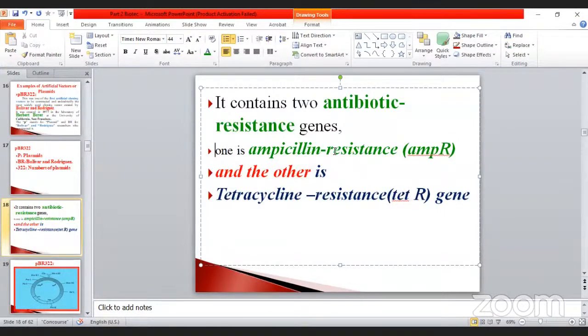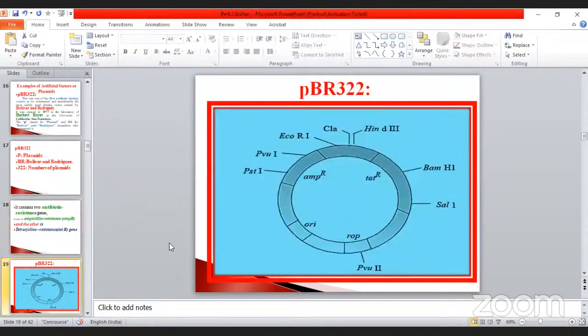So it is very, very important, my students. See the structure, you can easily identify this. This is the entire structure of pBR322. Here, how many genes did they report? Two genes have been reported, one called AMP-R and the other TET-R. So these are the two genes present. Here they also mention PstI, PvuI, EcoRI, ClaI, HindIII, BamHI, SalI and so on. These are all not needed. There are only two you must know. The remaining things we'll see in the next classes.